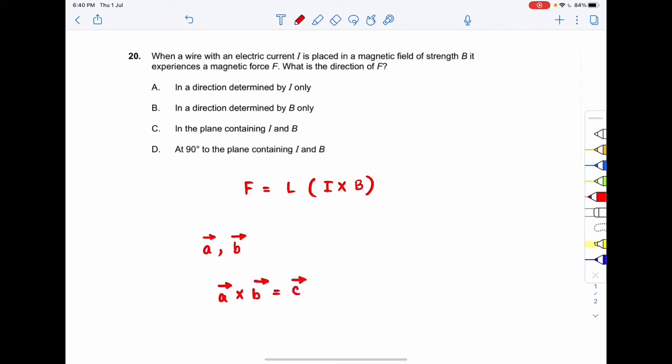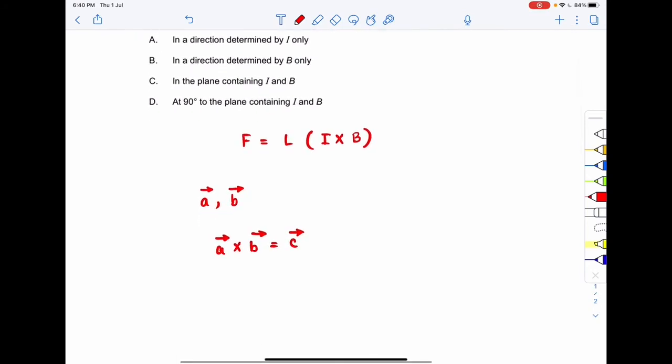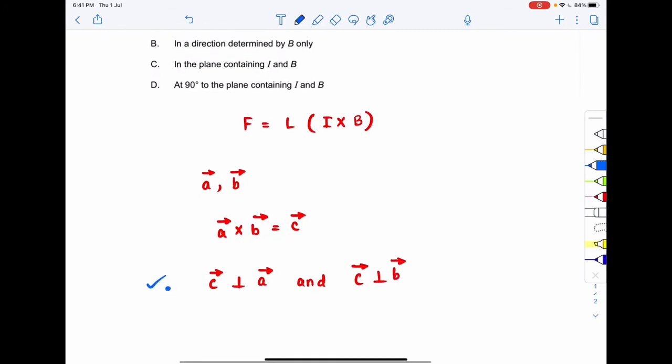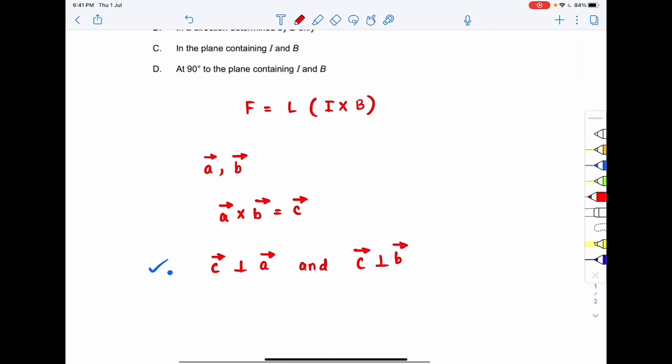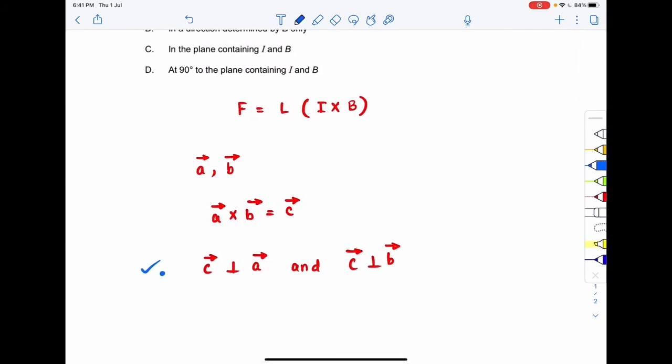A cross B is equal to your C vector, right? So that means C vector is both perpendicular to your A vector and your B vector. So this is the definition of your cross product. So that means C vector would be perpendicular to A vector and C vector would be perpendicular to B vector, right? And we also write this that C vector